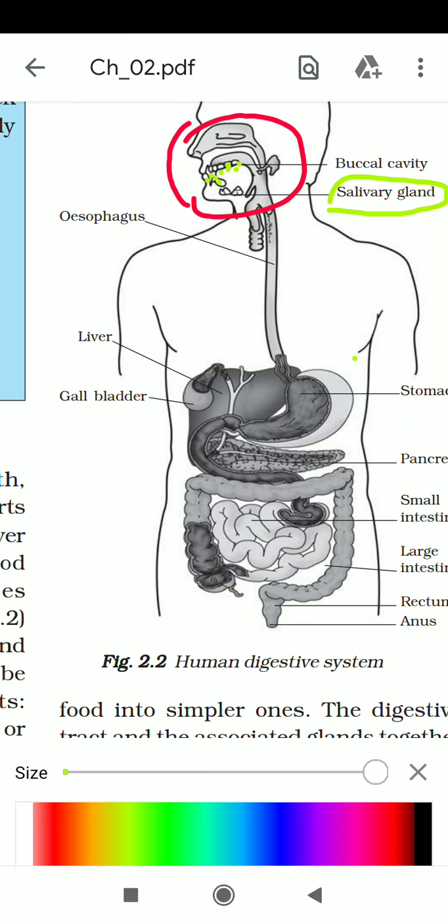The salivary gland also secretes one digestive juice, whose name is amylase. It breaks the carbohydrate food. Here break means digest. So the digestive system starts from our mouth, and carbohydrate digestion starts in our mouth also.